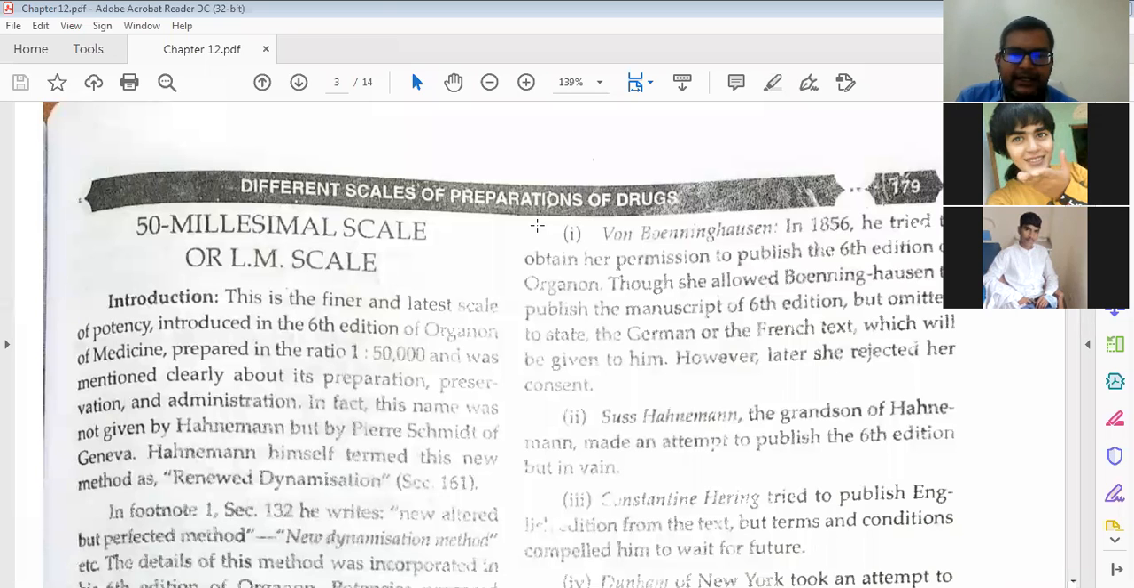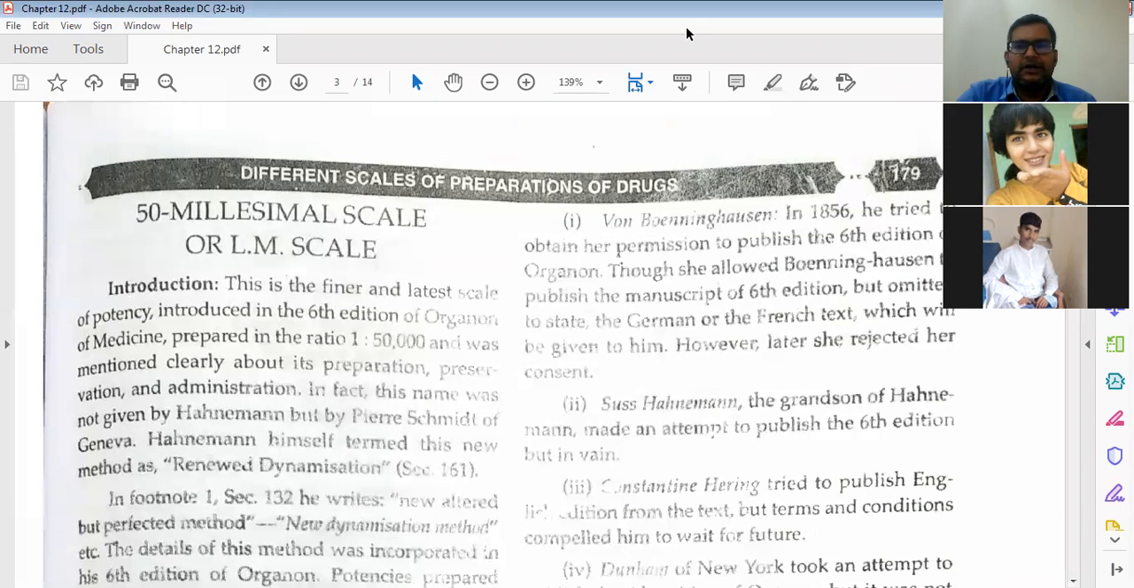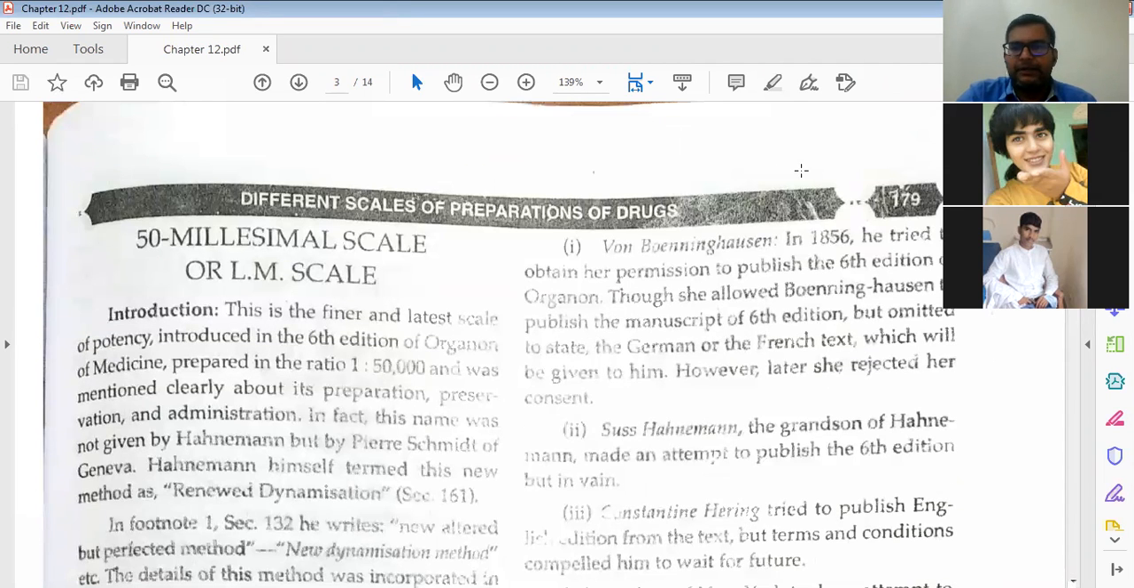However, later she rejected her consent. Means she was ready to give one version, that may be German or French, but later she just denied. Again there was a big issue with money, and she just denied. She would not give the manuscript. Von Boenninghausen tried to get that manuscript and publish it, so that all the students who are lovers of homeopathy could get the knowledge of Hahnemann and his writings. But it was not possible.